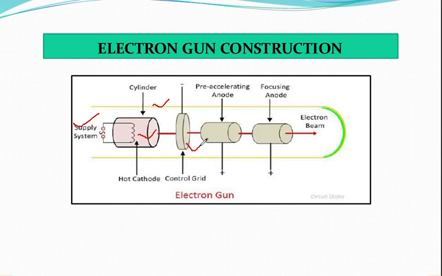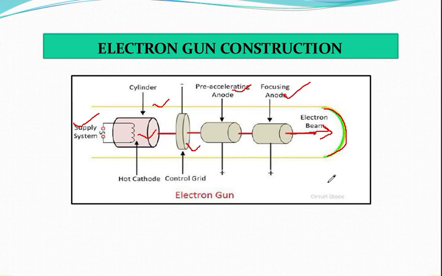There is a control grid which is helping it to proceed through the pre-accelerating anode, and you can see the beam is again passing, and with the help of focusing anode the electron beam is ejected and it is getting collected in the cylinder.